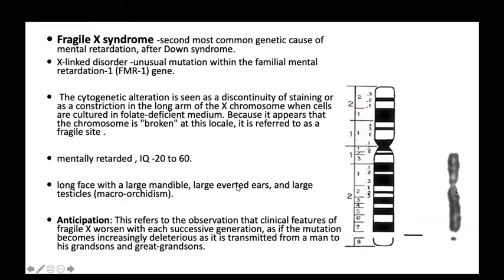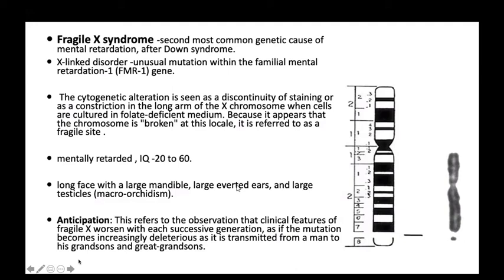And what is anticipation? Anticipation refers to the observation that the clinical features of fragile X worsen with each successive generation, as the mutation becomes increasingly expanded as it is transmitted from a man to his grandsons or great-grandsons. That is called anticipation.